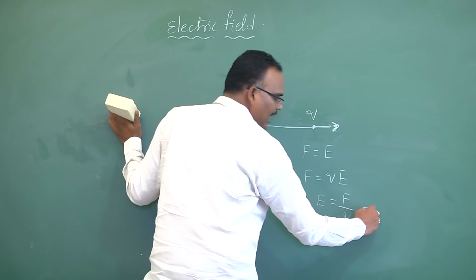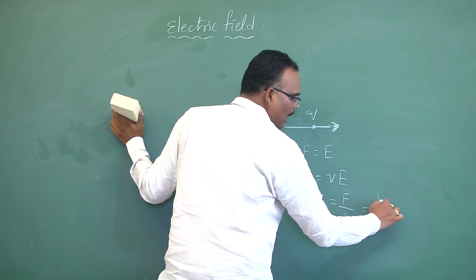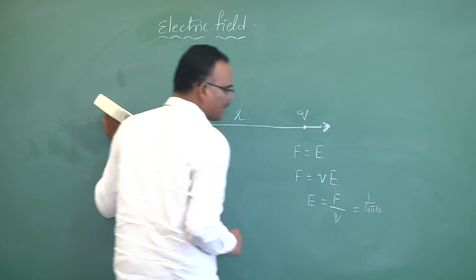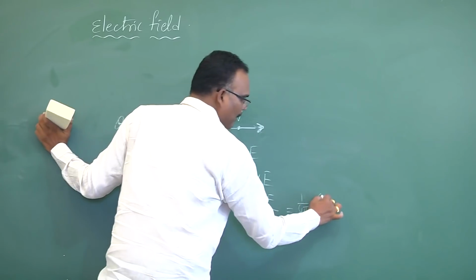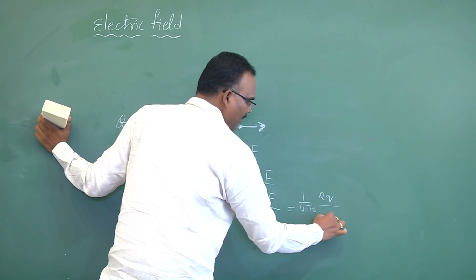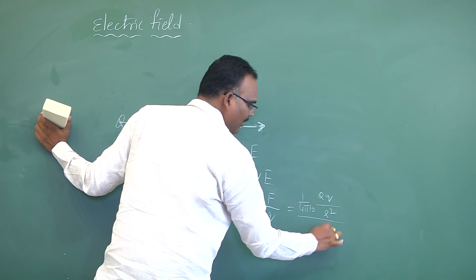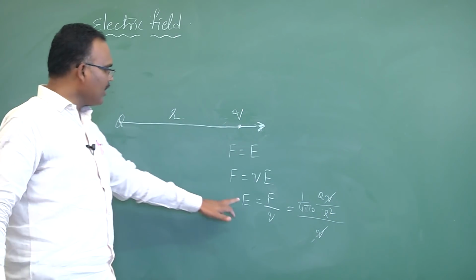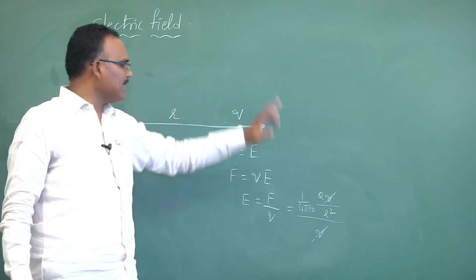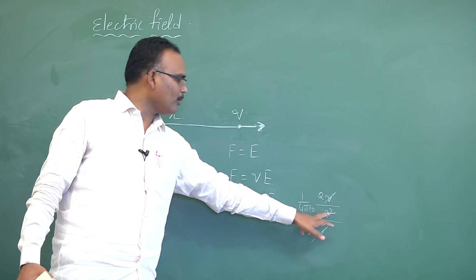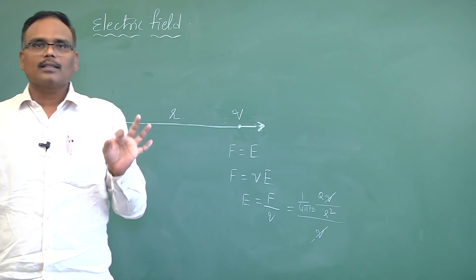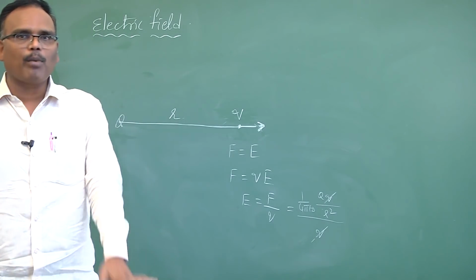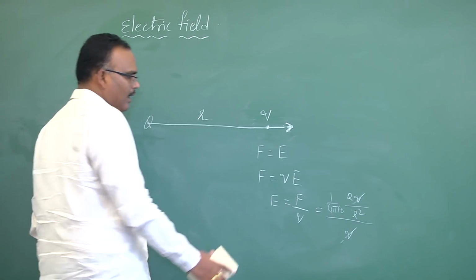So if I elaborate this, force is 1 by 4 pi epsilon naught, capital Q, small q, divided by R square, whole divided by q. See, the test charge is cancelled. The electric field due to a point charge at any place is 1 by 4 pi epsilon naught Q by R square only. This you have to understand. This is very important.